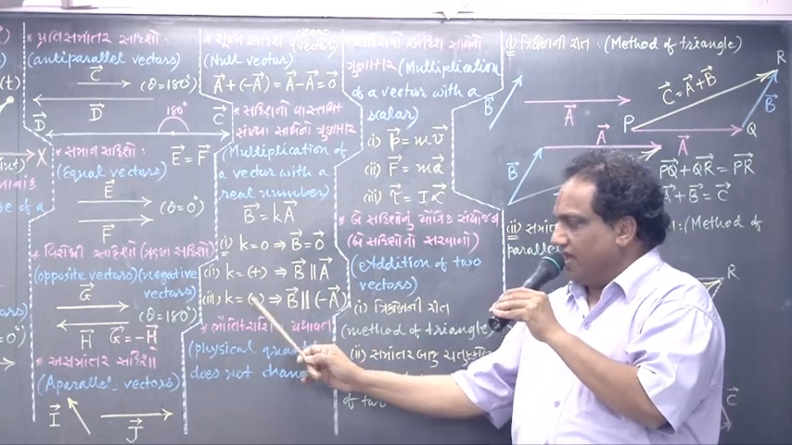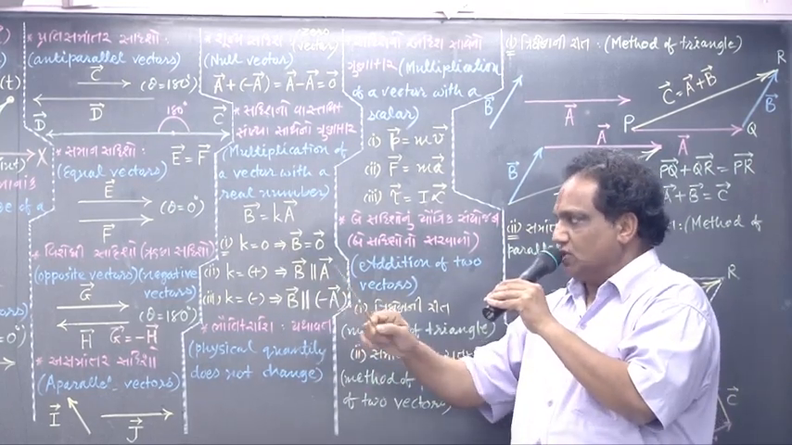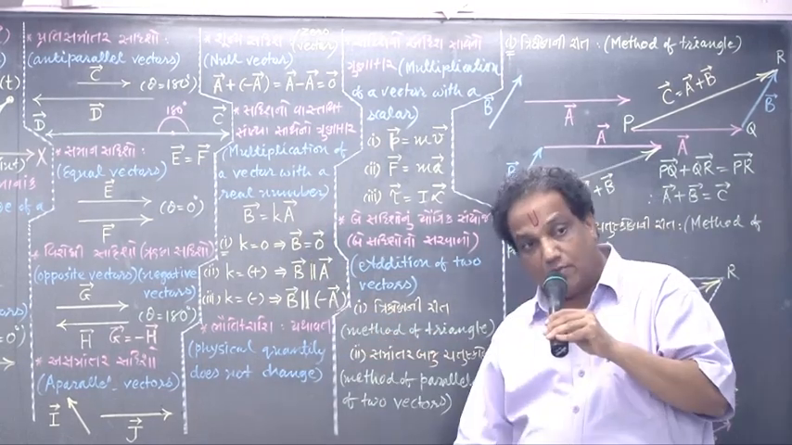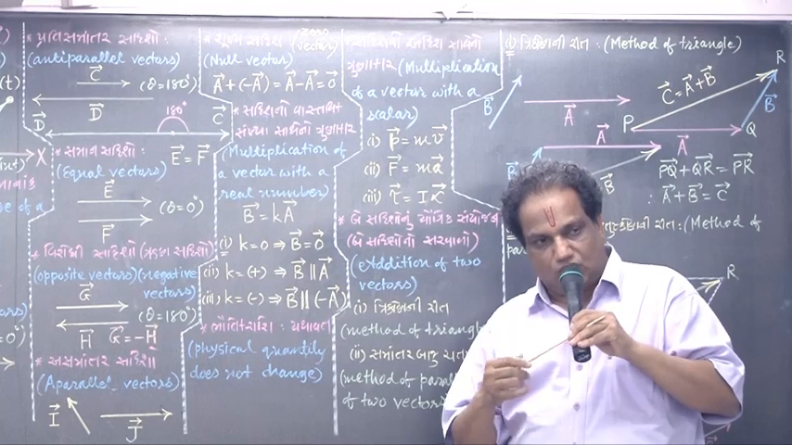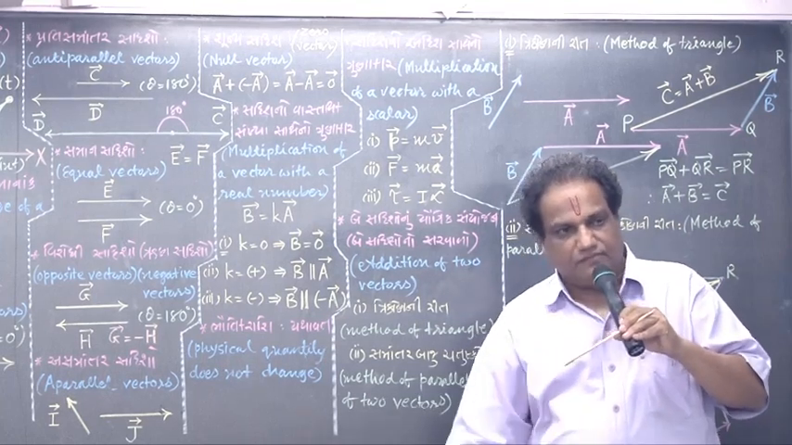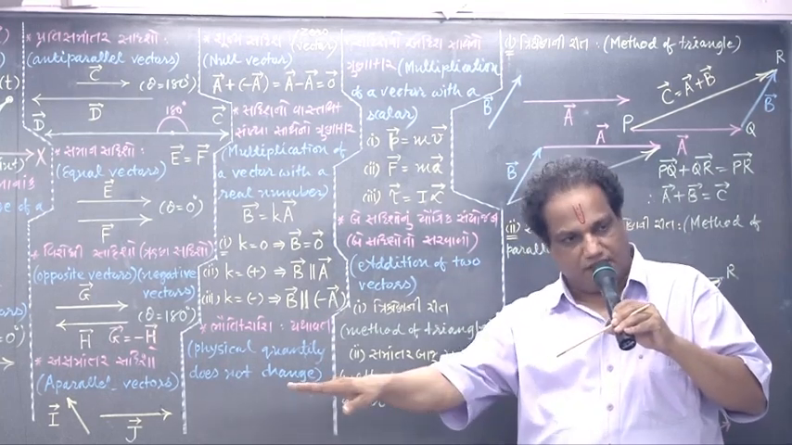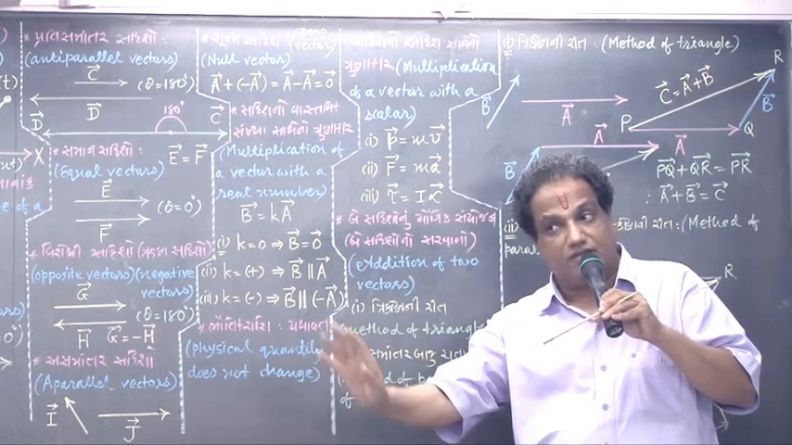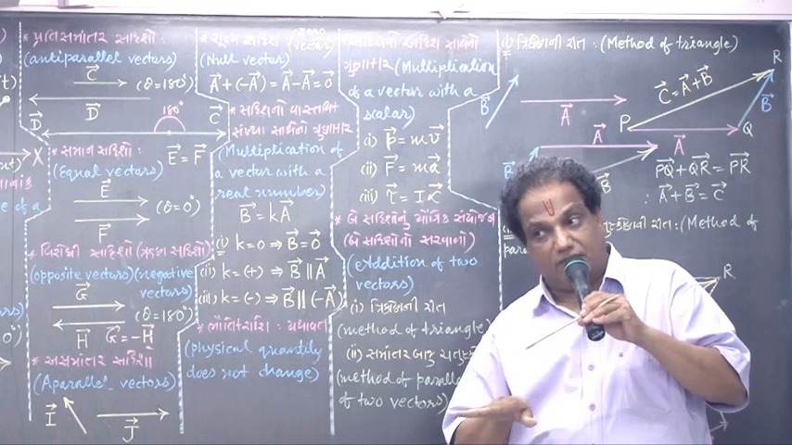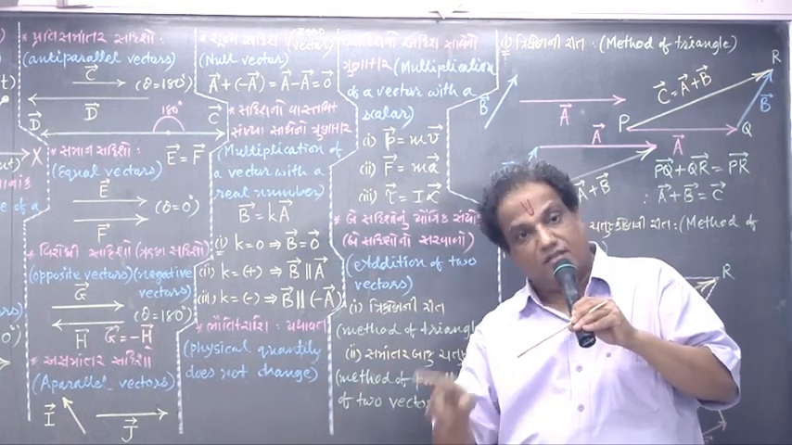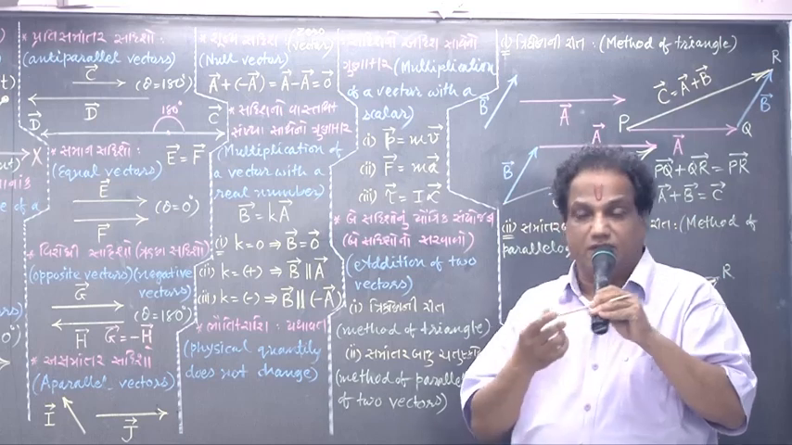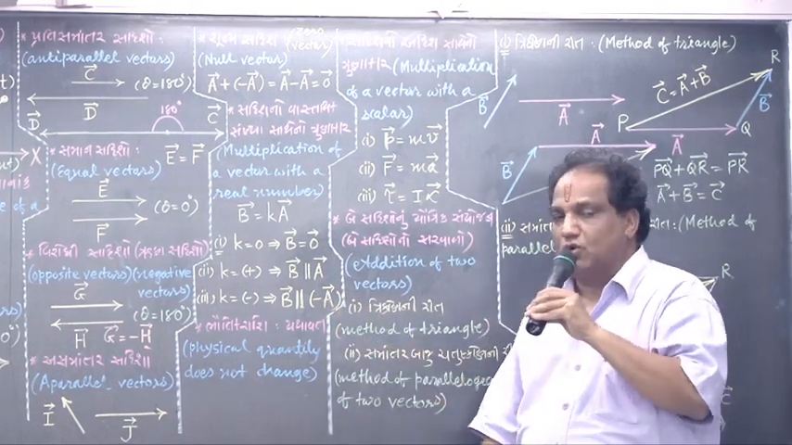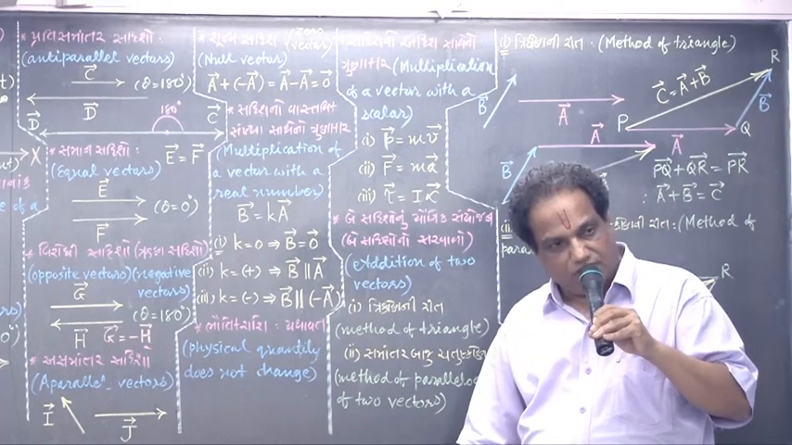Come on. If the k value is negative, it means the direction of this is opposite to that of vector A. So if vector A is like this, vector B is like this. But if vector A is like this, here is vector minus A. Vector B and vector minus A will be in the same direction. So now vector B is parallel to minus of vector A. Got it?